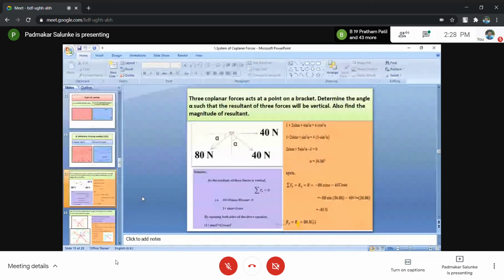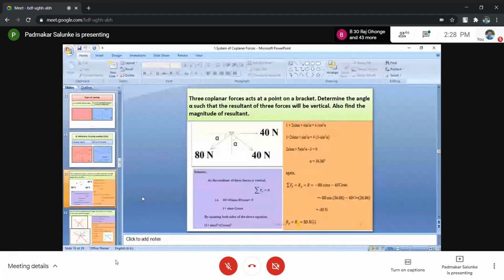By squaring both sides of our equation. Now our trouble is that if both sides are in terms of sine or in terms of cos, we can very easily work out angle alpha. But the LHS is in terms of sine and the RHS is in terms of cos. So 1 plus sin alpha equals 2 cos alpha.